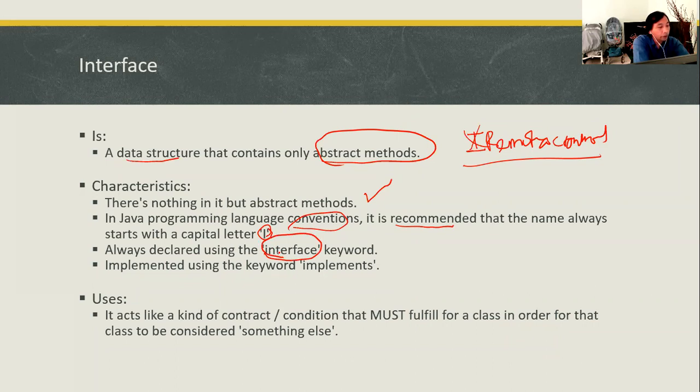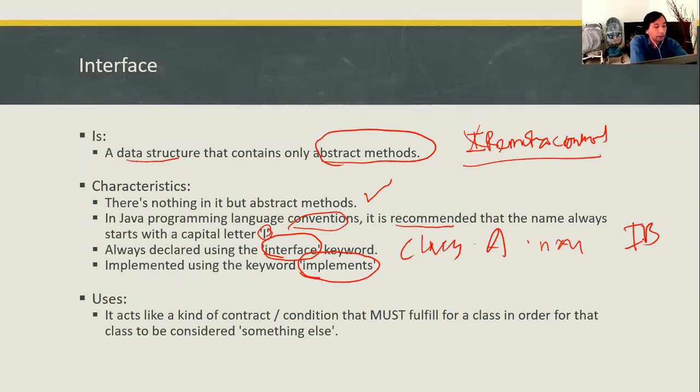And when you are going to implement the interface class, you use the implements keyword. So class A implements interface B, IB. So this is how you use the interface class.